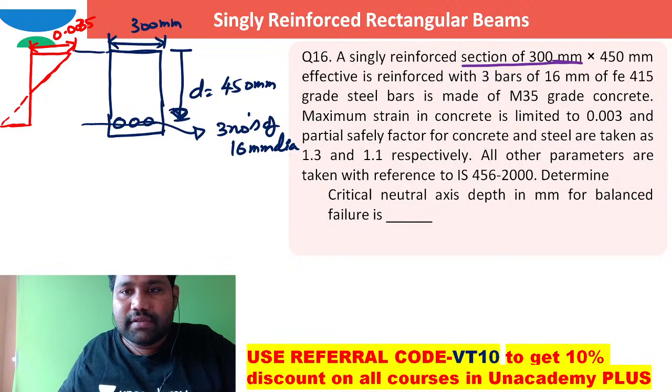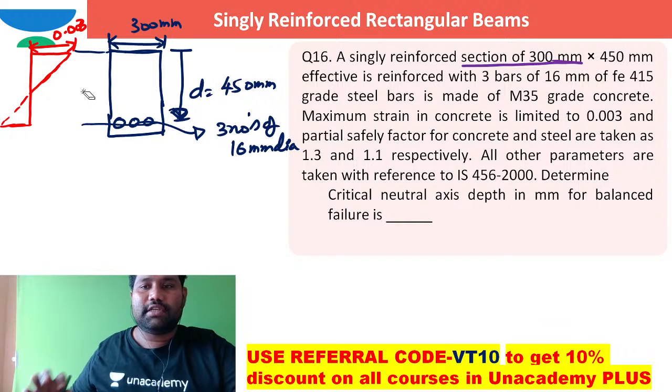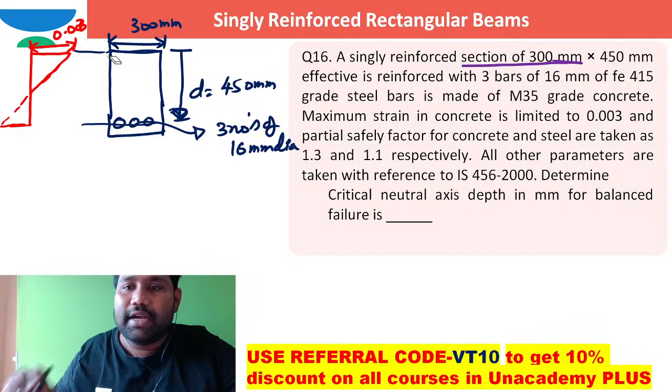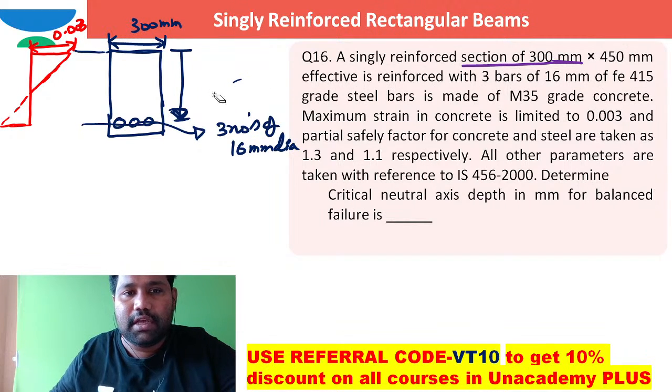They are saying maximum strain in concrete is limited to 0.003 instead of 0.0035. So maximum strain in concrete is limited as 0.003, and partial safety factor of concrete and steel is taken as... So for that, I think to show this stress block, I need to rub this.